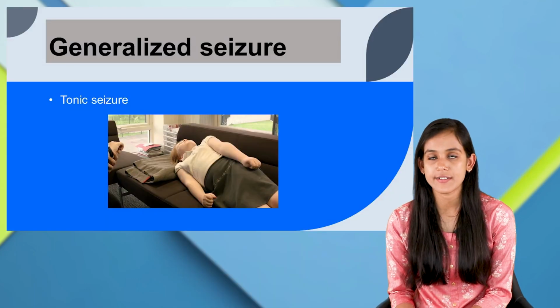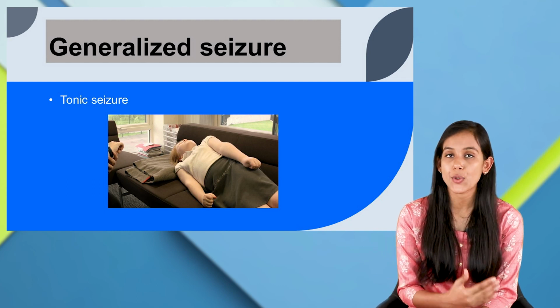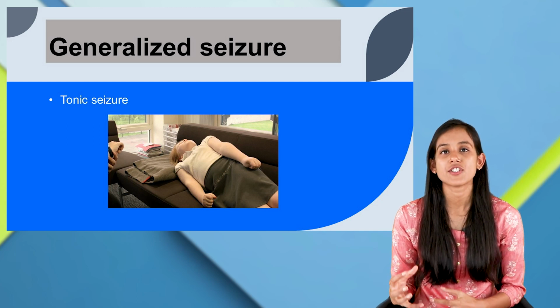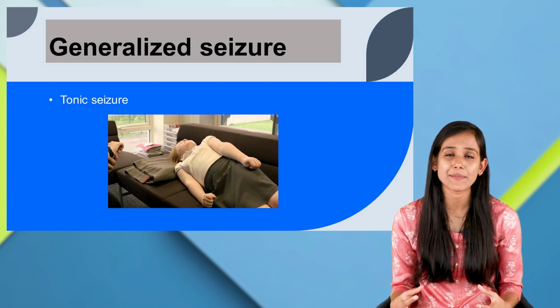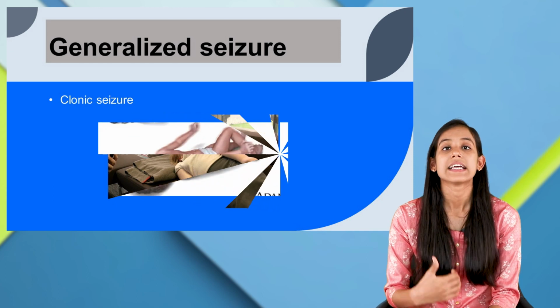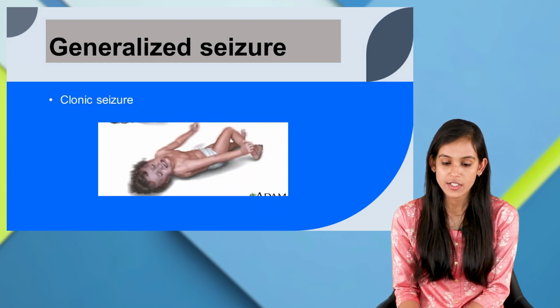In generalized seizure, we again have different types. The first one is tonic seizure. In tonic seizure, the child will have body stiffening, the muscles become stiff. The next one is clonic seizure, where there would be recurrent jerking.